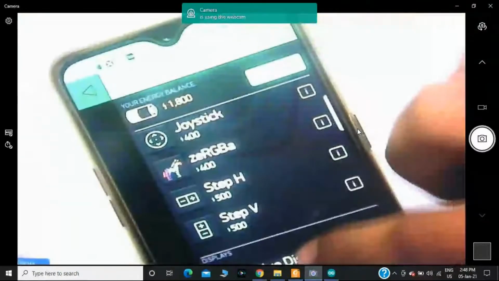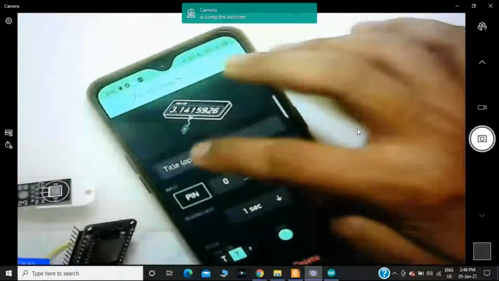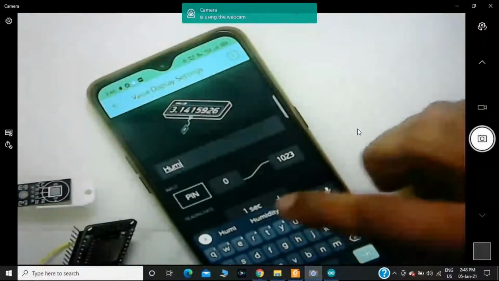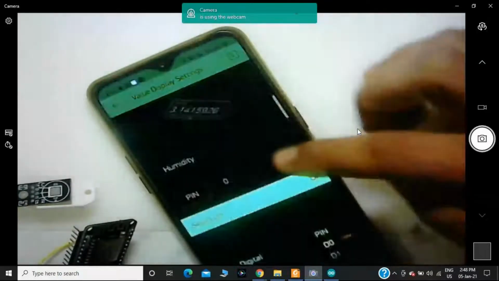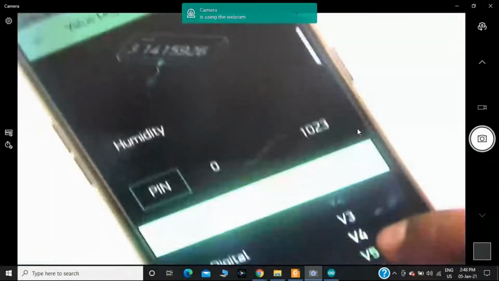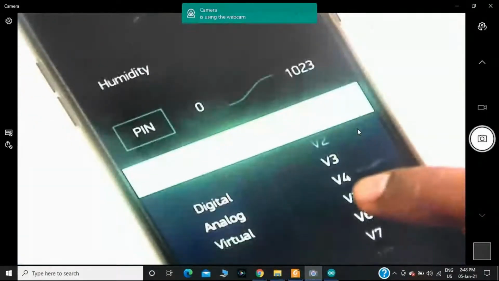Next, once again, I will take one more widget in order to display the humidity value. Humidity with virtual pin number 6. See here, in the previous case I have used pin number 5 for temperature measurement.